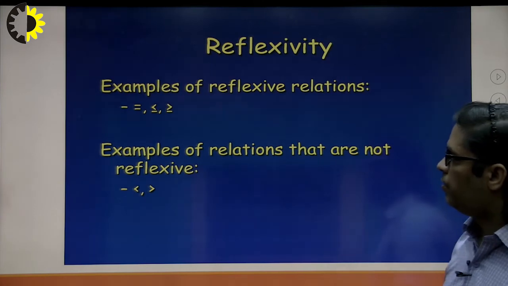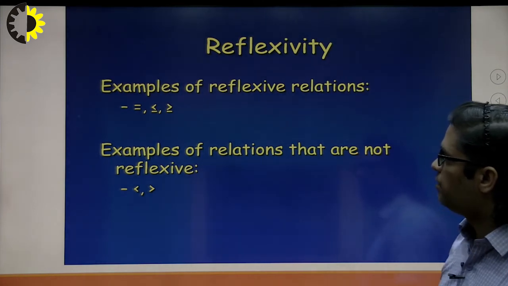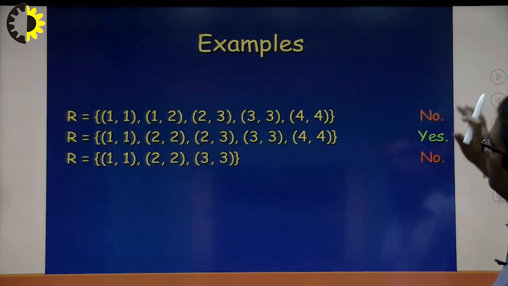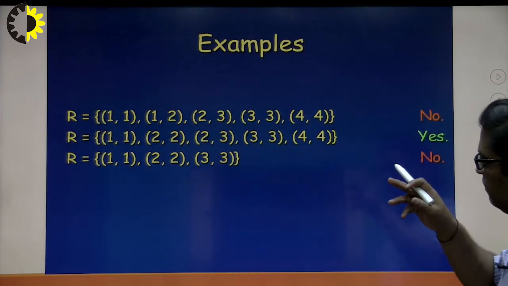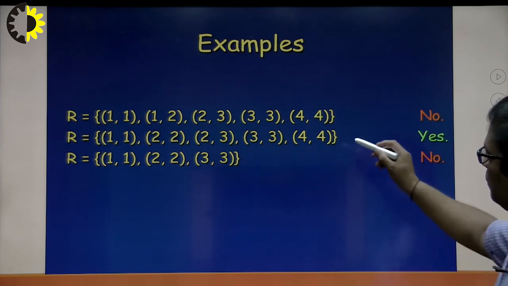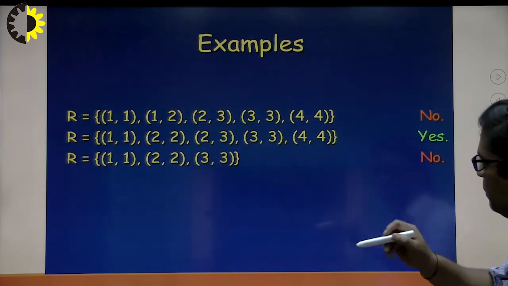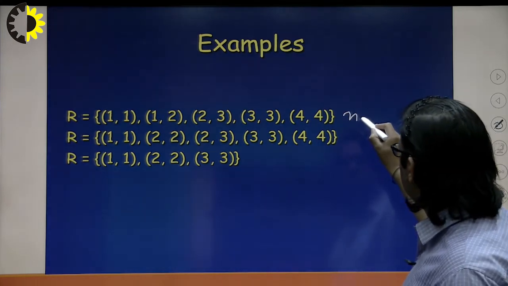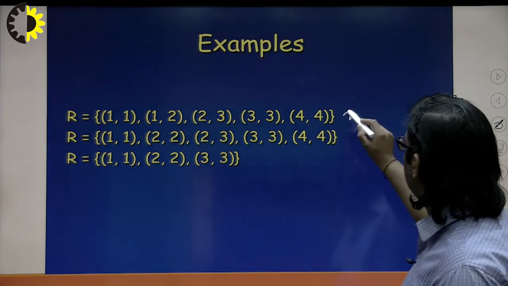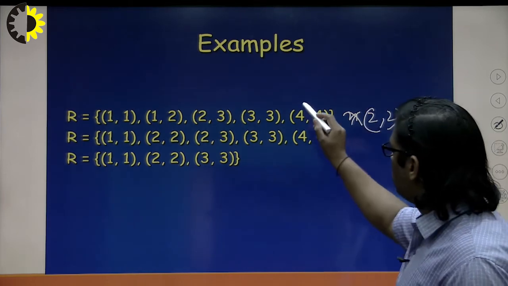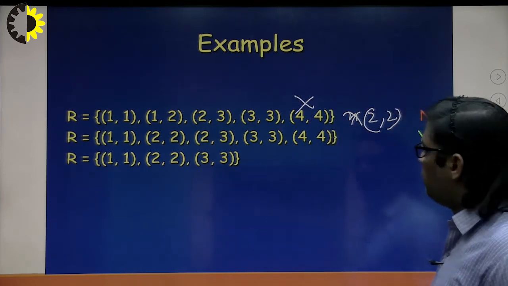Reflexivity, I already told you, in reflexivity the equality pairs are a must. These are examples of reflexivity. Here they are checking whether the first is reflexive or not. It is not reflexive because (2, 2) is missing in this. That's why it is not a reflexive relation. What about the second one?